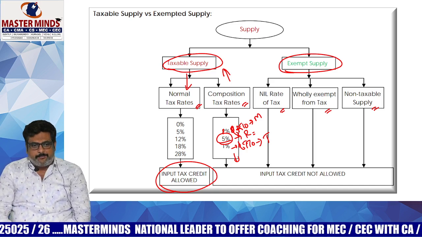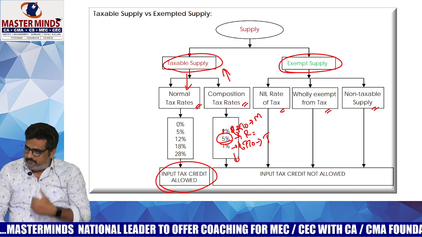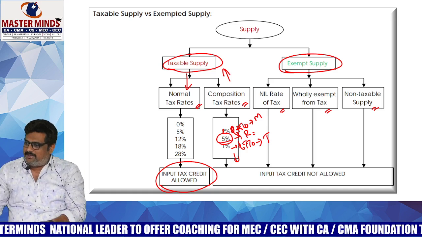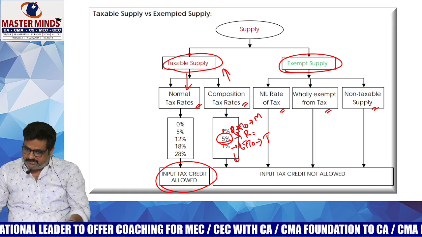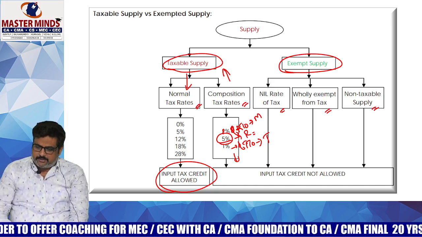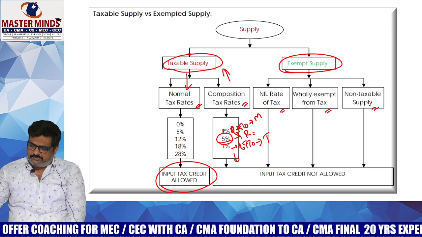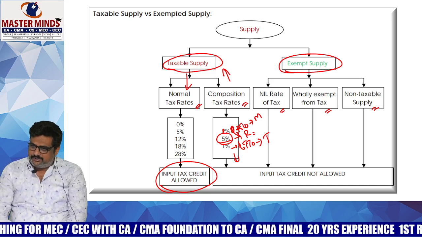If at all the recipient did not pay the GST, then in which way can he claim the ITC? If at all you paid it, then only you can claim the ITC. With respect to composition tax, the recipient is not paying any tax. Therefore, the recipient is unable to claim the ITC there. And with respect to exempted supplies, whether it is nil rated, wholly exempted, or non-taxable, definitely ITC is not allowed.